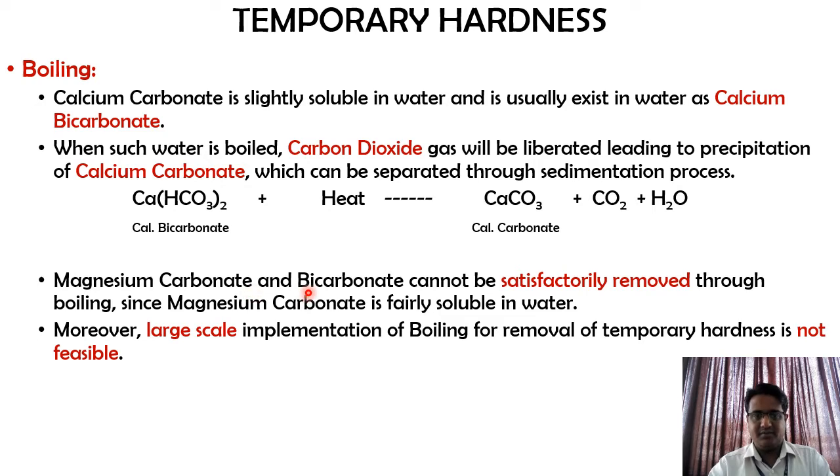Magnesium carbonate or bicarbonate cannot be satisfactorily removed through boiling since magnesium carbonate is fairly soluble in water. That is, if you have calcium components, then only the boiling will work out. If it is magnesium components which are there, then boiling cannot be used as a removal method for the temporary hardness. Moreover, large-scale implementation of boiling for removal of temporary hardness is not feasible. That is, boiling water on a large scale may not be feasible for removal of temporary hardness.